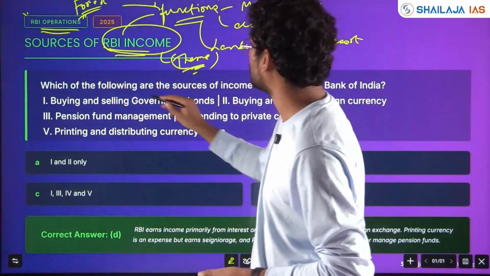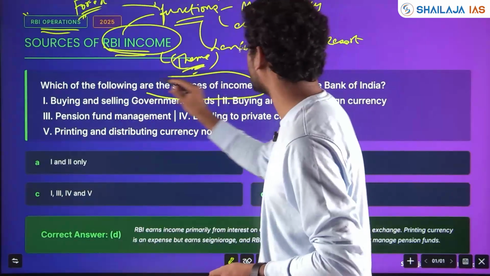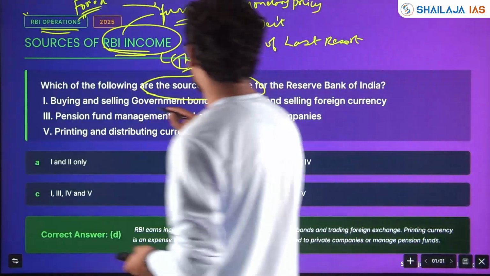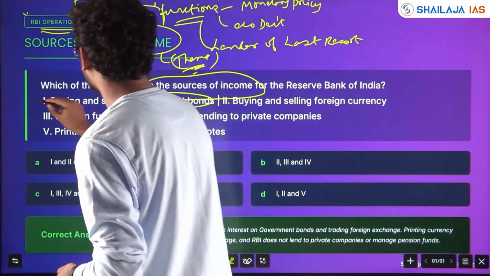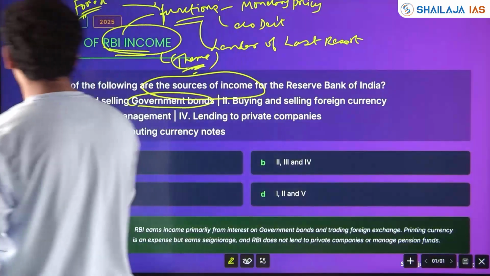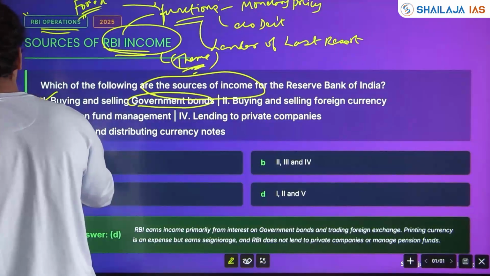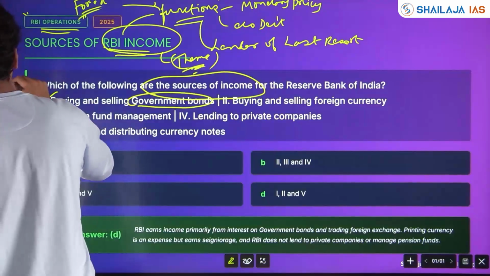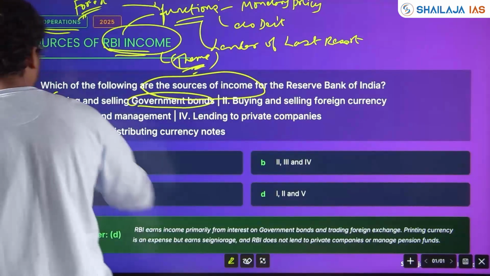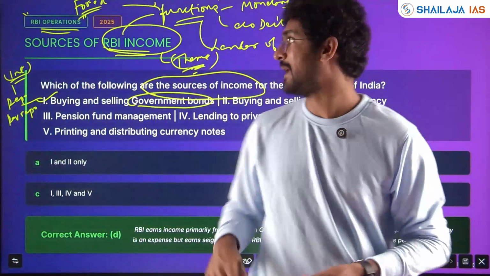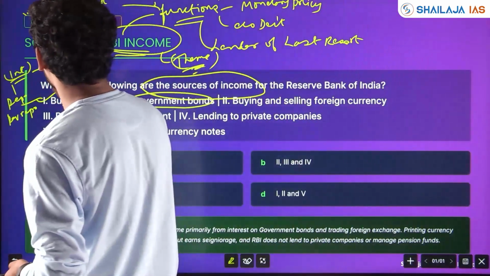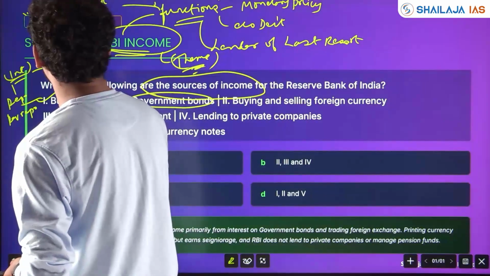2025 has asked, which of the following are the sources of income for the Reserve Bank of India? Buying and selling government bonds. Yes. Repo rate, reverse repo. These are nothing but interest rates at which RBI will sell and buy the government bonds, and the difference of interest rates is the income earned.